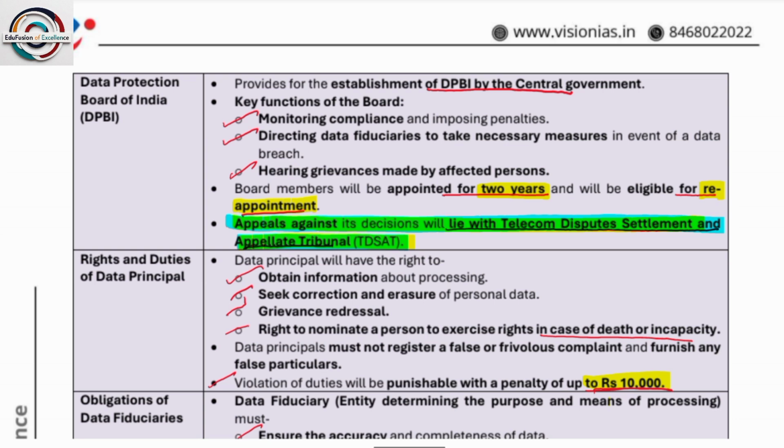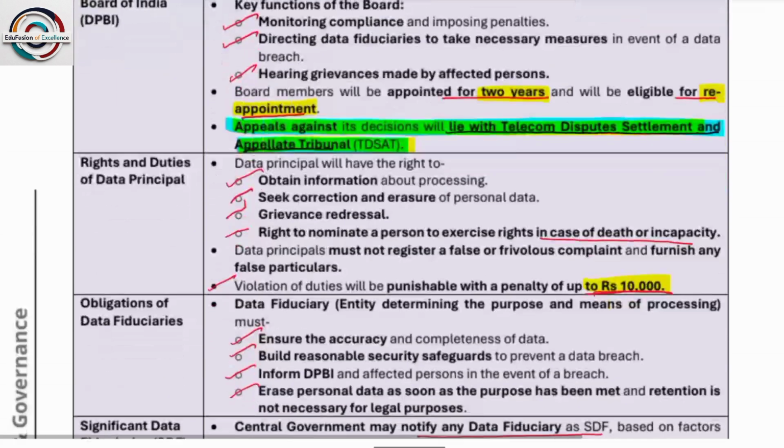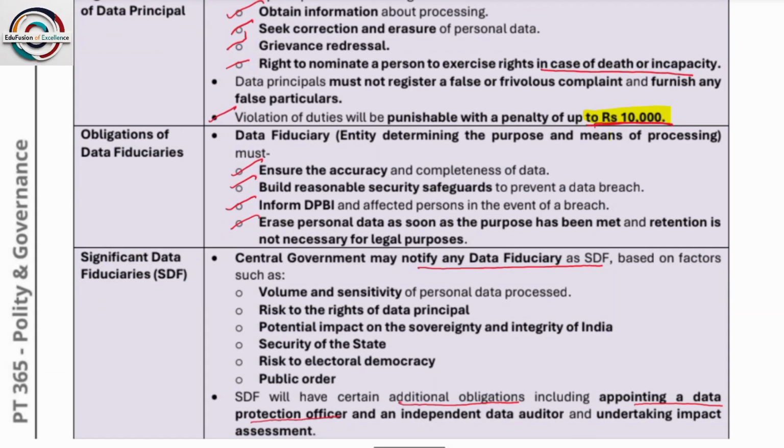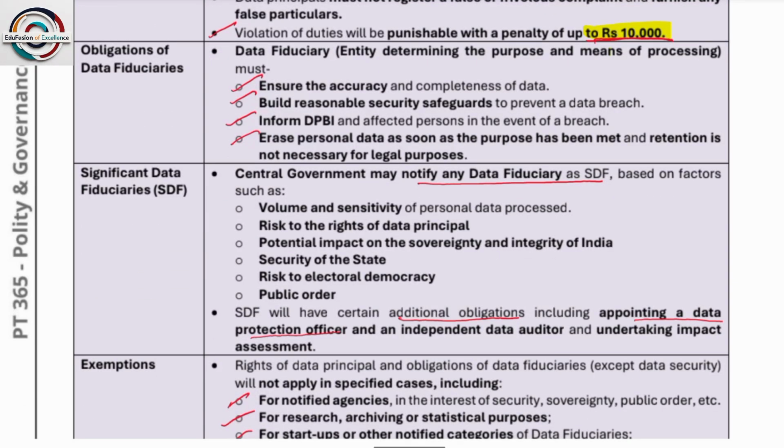Next, the Data Protection Board of India has been set up. Appeals against its decisions lie with the Telecom Disputes Settlement and Appellate Tribunal. The Data Protection Board will have two board members, who are eligible for reappointment, and appeals against its decisions will lie with the Telecom Disputes Settlement and Appellate Tribunal. Rights and duties of the data principal: obtain information, seek corrections, raise a grievance for redressal, and the right to nominate a person to exercise rights. Violation of duties will be punishable with a penalty of ₹10,000.